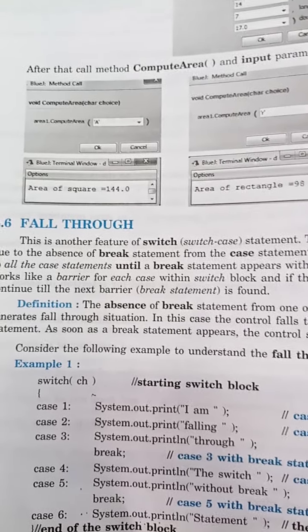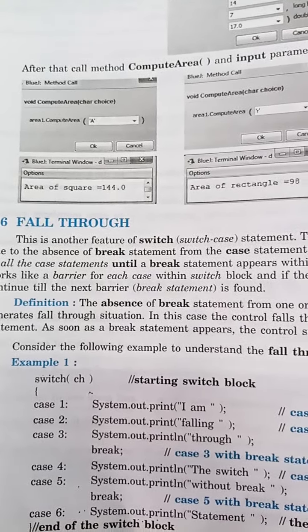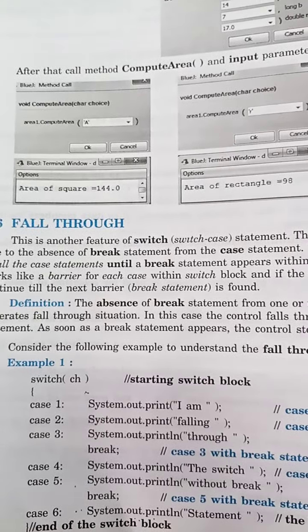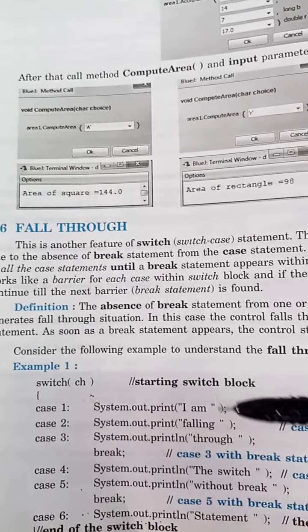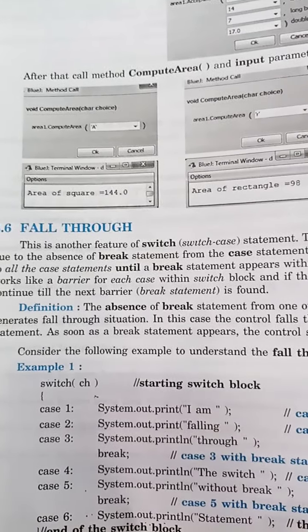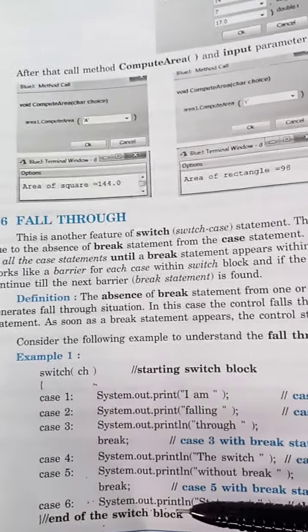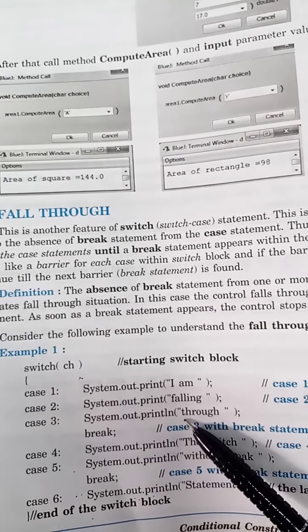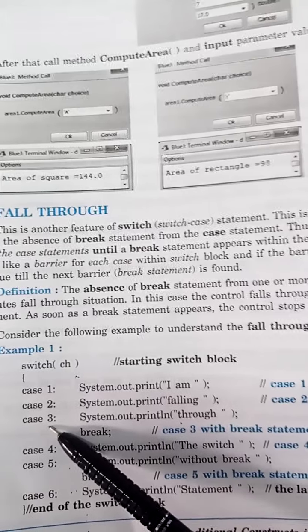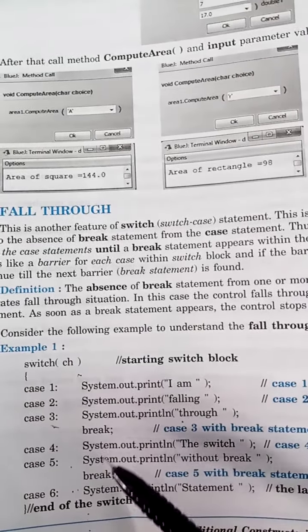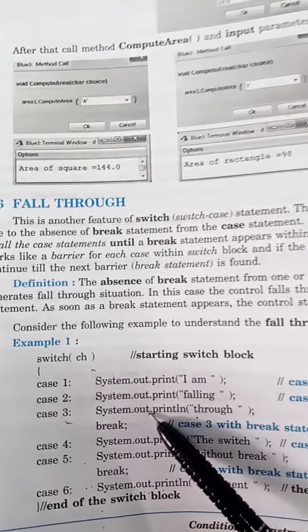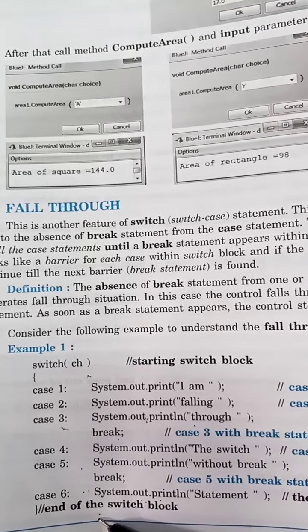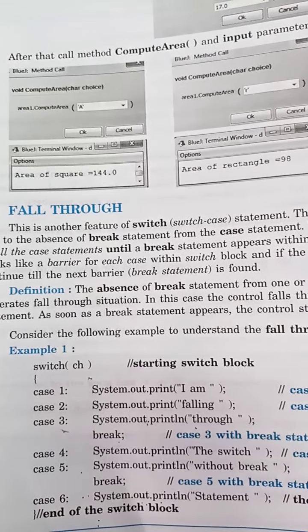Break is a jump statement that causes the termination of the current block. The matching case will be executed. Suppose this value matches case 3, then this will get executed, and because of break you will come out of the switch. Cases 4, 5, 6 will not get executed.